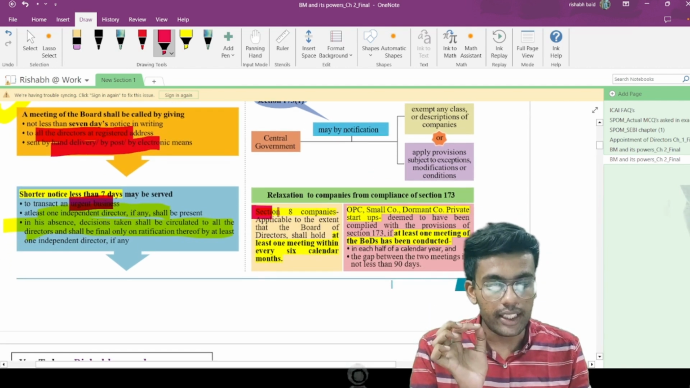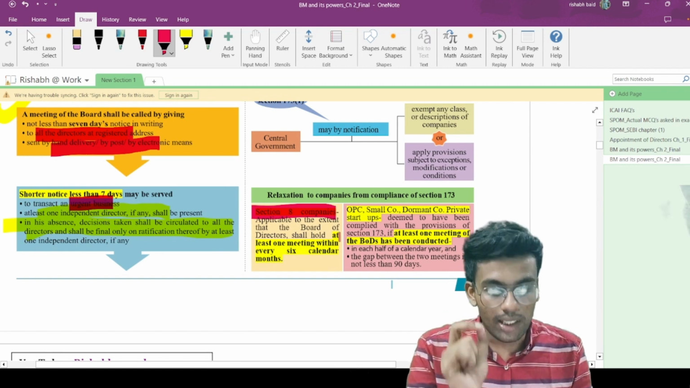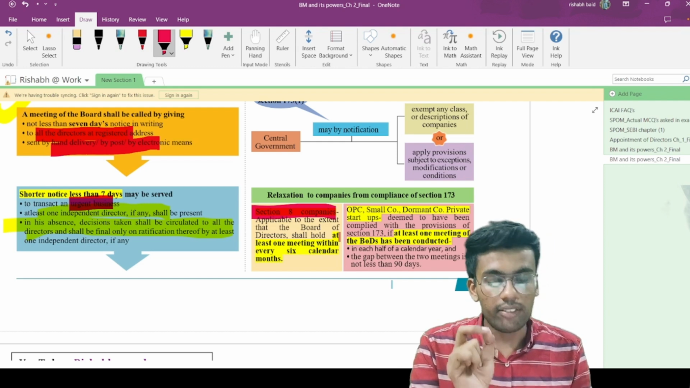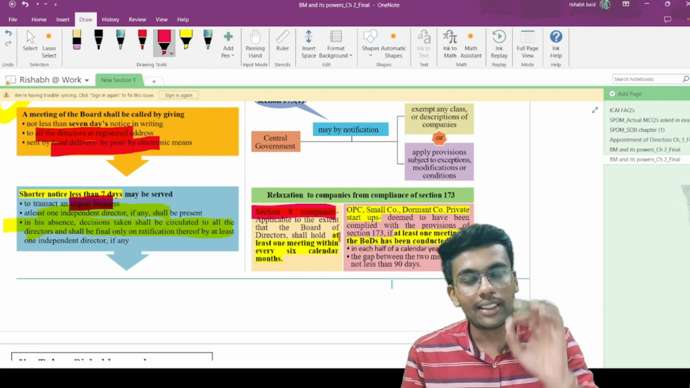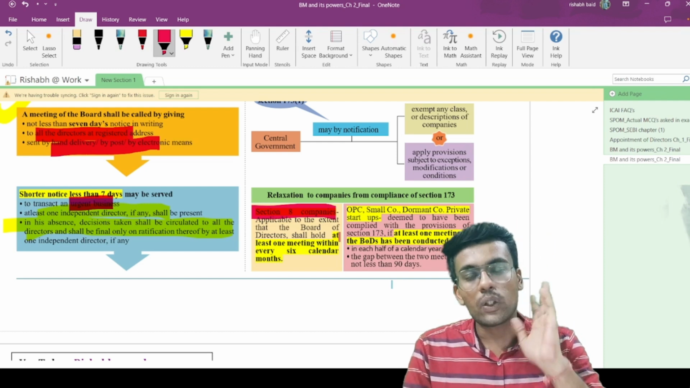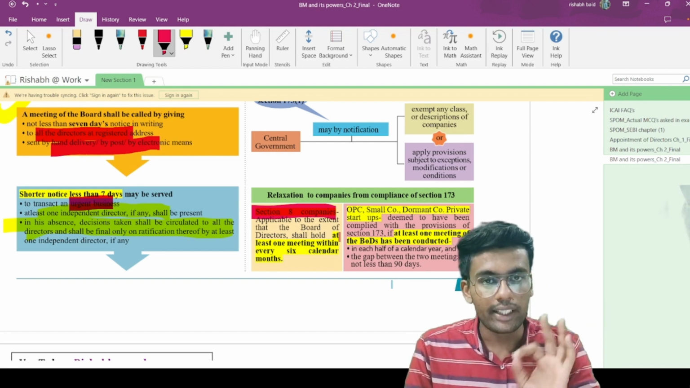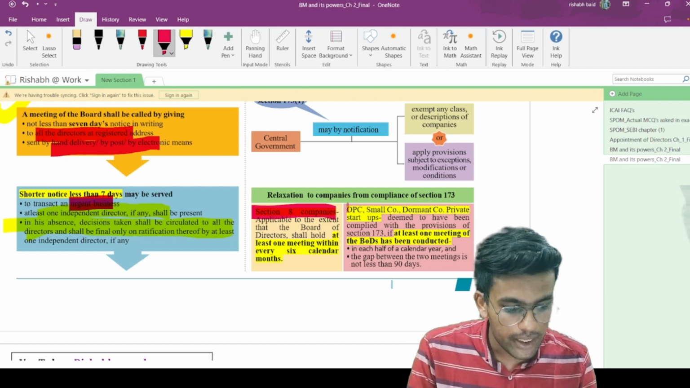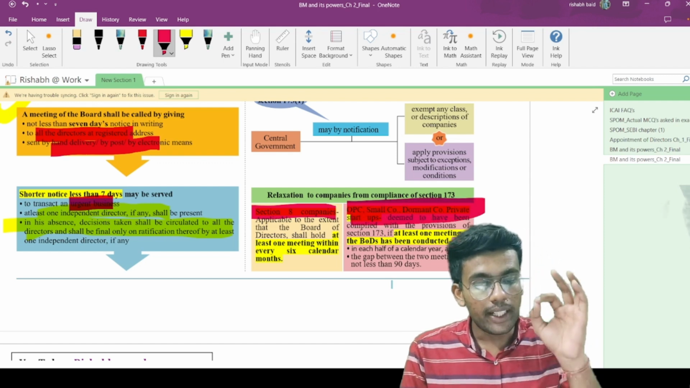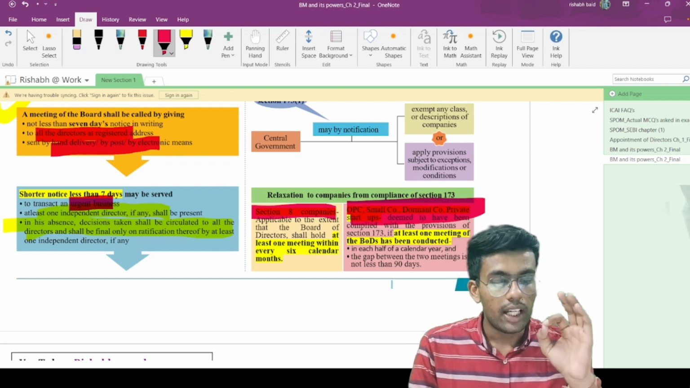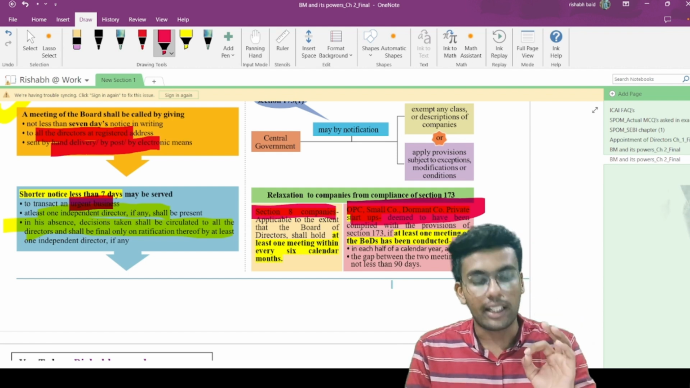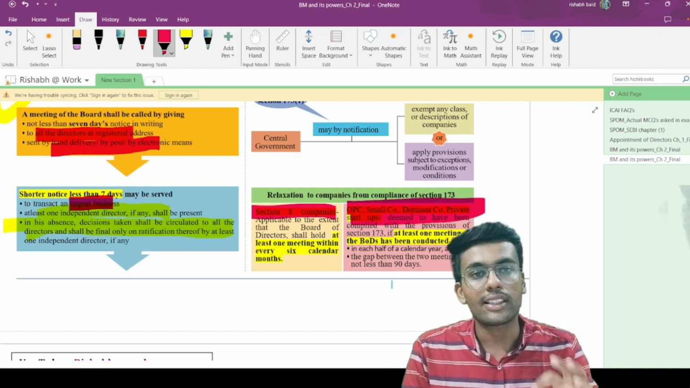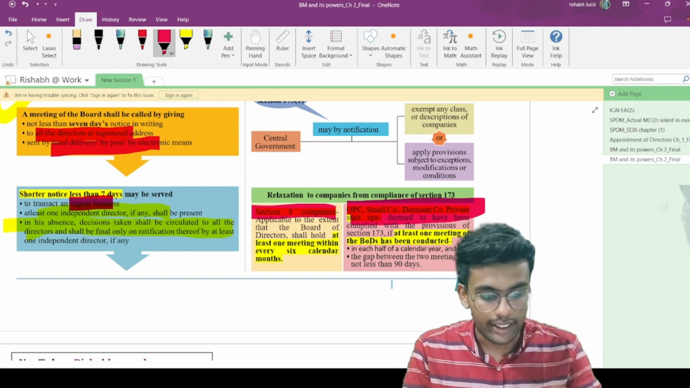For example, in section 8 companies, at least one board meeting should be conducted within 6 calendar months. That means in every calendar year there should be a minimum of 2 meetings in case of a section 8 company. But in case of one person company, dormant company and startup company, they shall be deemed to have complied with these provisions if at least one meeting of the board has been conducted in each half calendar year and the gap between the 2 meetings is not less than 90 days.